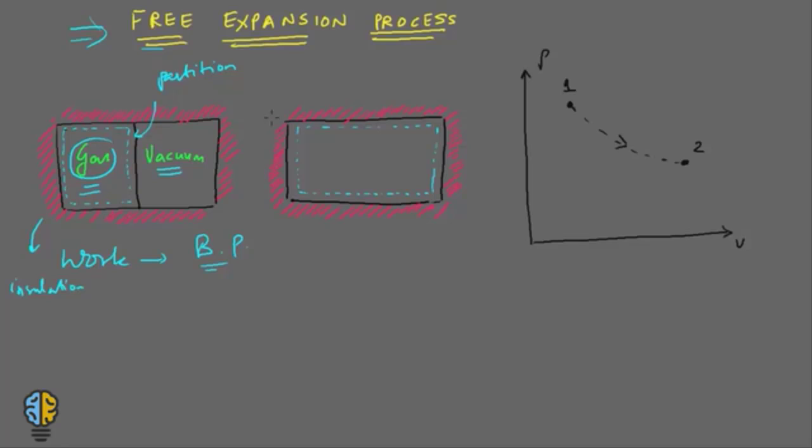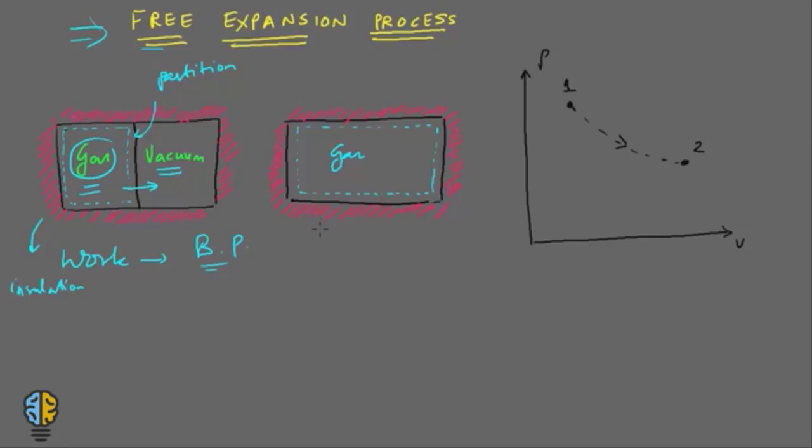Now let us remove this partition. What will happen? The gas will rush towards the vacuum, and now you will have gas in the complete chamber. The vacuum is now gone and it also has gas in it. This is the expansion of gas we are talking about.